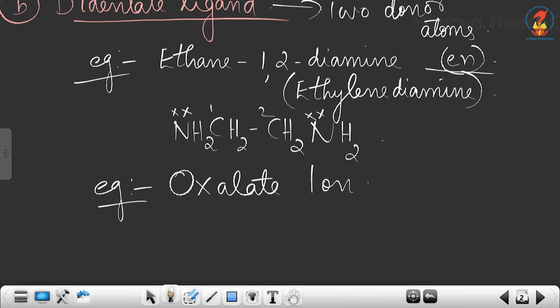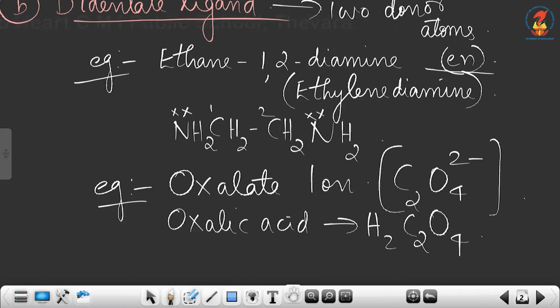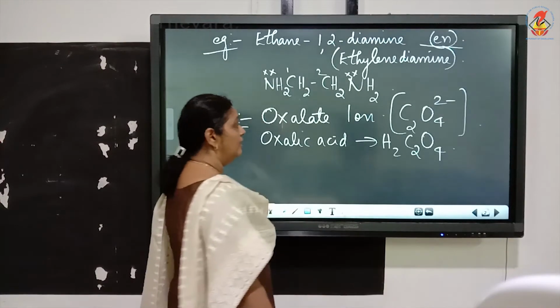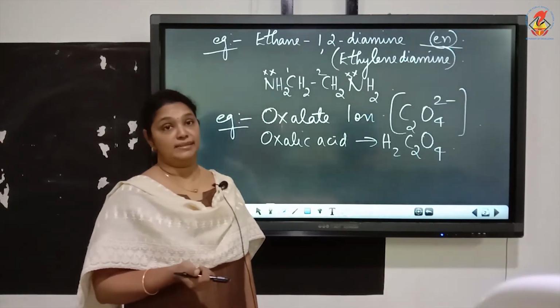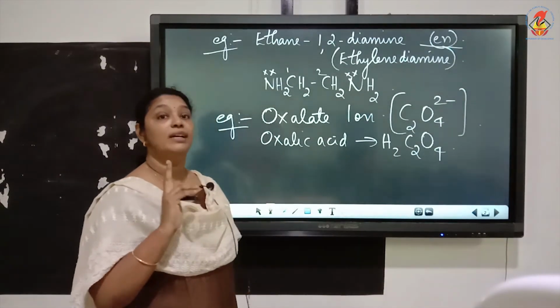Now oxalate ion formula is C2O4 2-. This is oxalate ion. You know the formula of oxalic acid. What is oxalic acid formula? Oxalic acid is H2C2O4. So oxalate ion is C2O4 2-. Now C2O4 2- is a didentate ligand. Why? Because there are 2 donor atoms in oxalate ion.